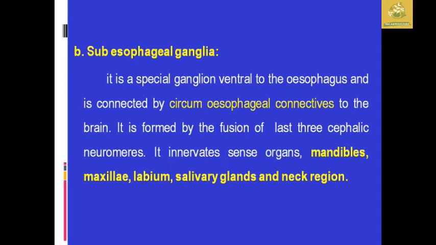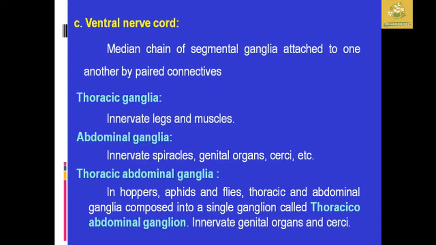And it also innervates the sense organs like the mandible, maxilla, labrum, salivary glands, as well as the neck region, which are present in the insect body. So after that, the ventral nerve cord. The median chain of subesophageal ganglia is attached by paired connectives.